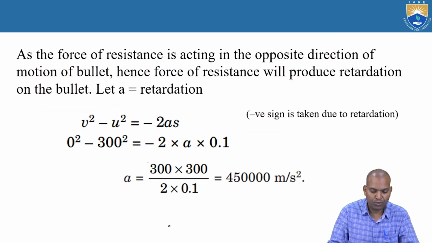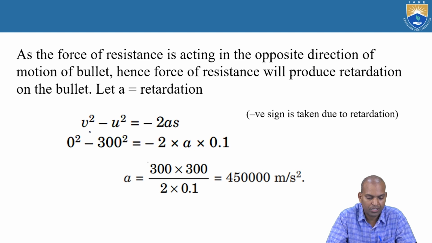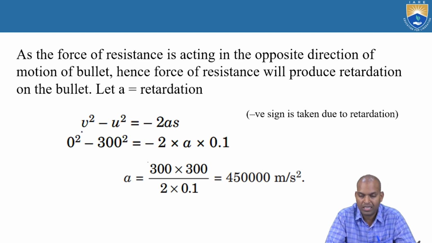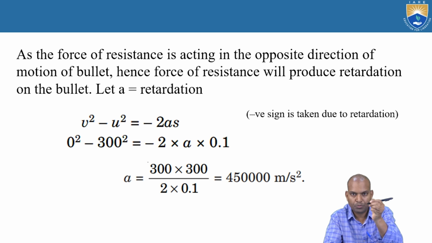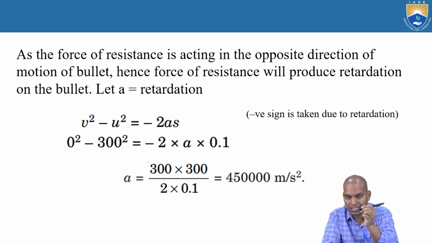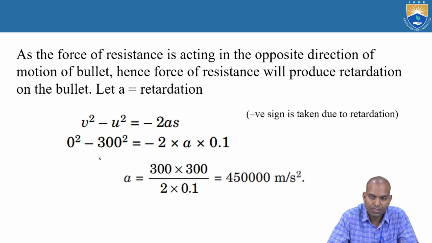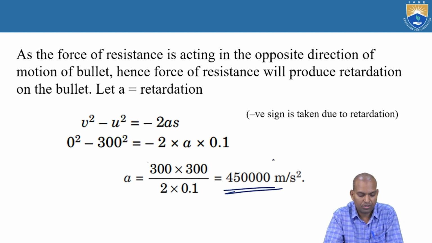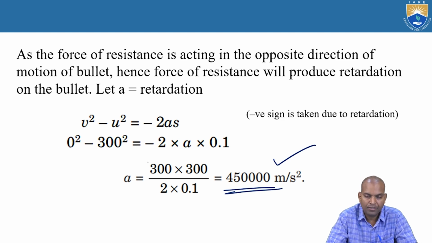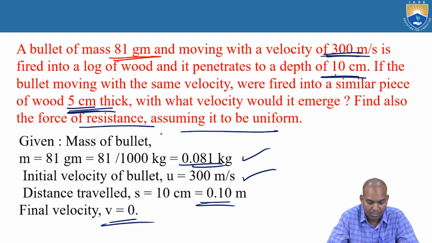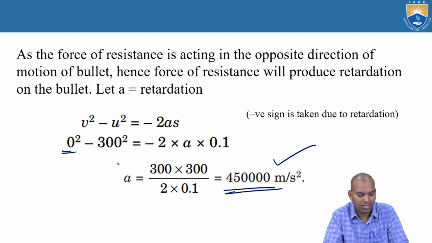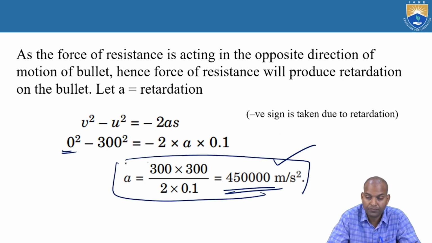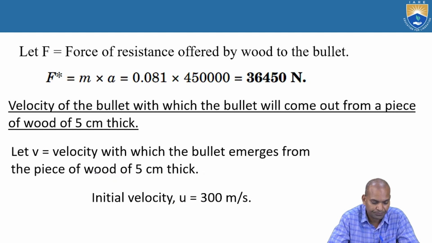Now here, we know the relation v square minus u square equal to negative 2as. Why negative sign? It is due to retardation. When it enters and pierces, the acceleration will be reduced, that takes place as retardation. Substitute v and u here, and the acceleration is to be calculated. V value 0, u equal to 300, negative times 2 times a, s is 0.1 meters. Now acceleration is 450,000 meters per square second.